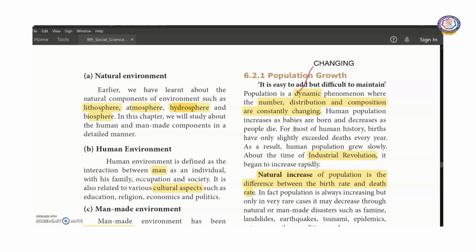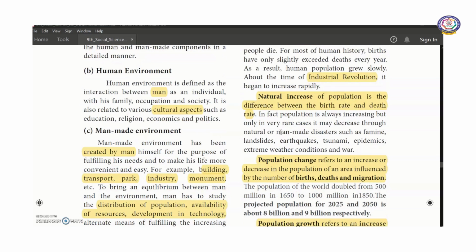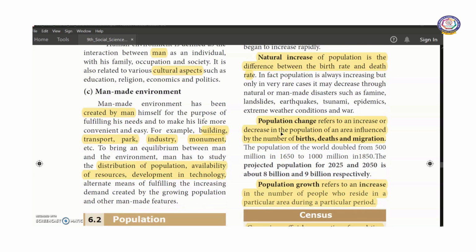For most of human history, births have only slightly exceeded deaths every year. If we take our past history, we come to know that there is only a little difference between the births and deaths. There is a slight increase in births compared to deaths every year. As a result, human population grew slowly. About the time of the Industrial Revolution, it started to increase fast.